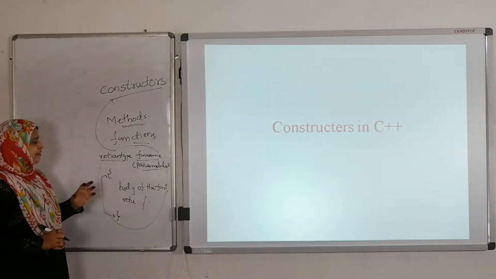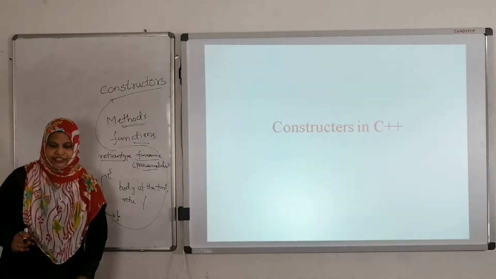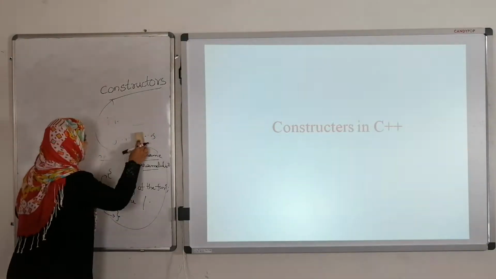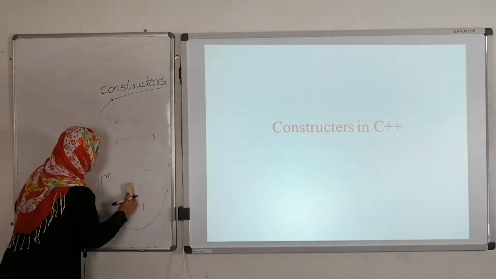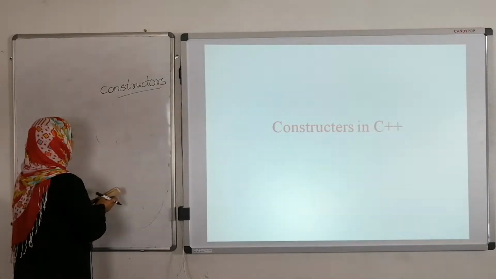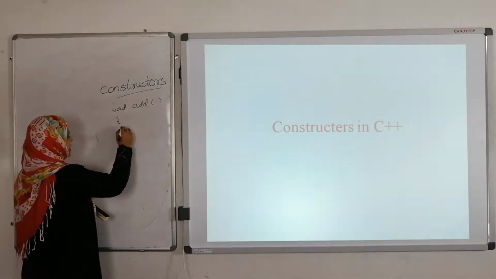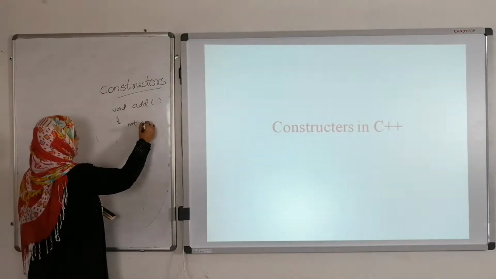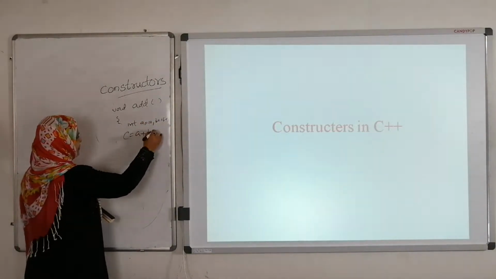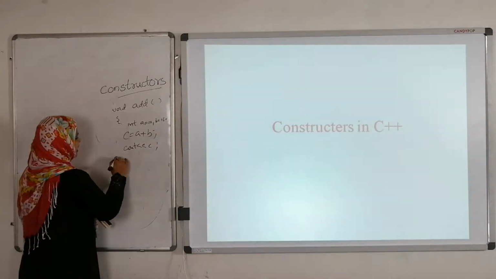Whenever we define any function in a C++ program, we have to declare one object. For example, I am defining one function, void add, where a equals 10, b equals 15, c equals a plus b, and cout c, printing the value.